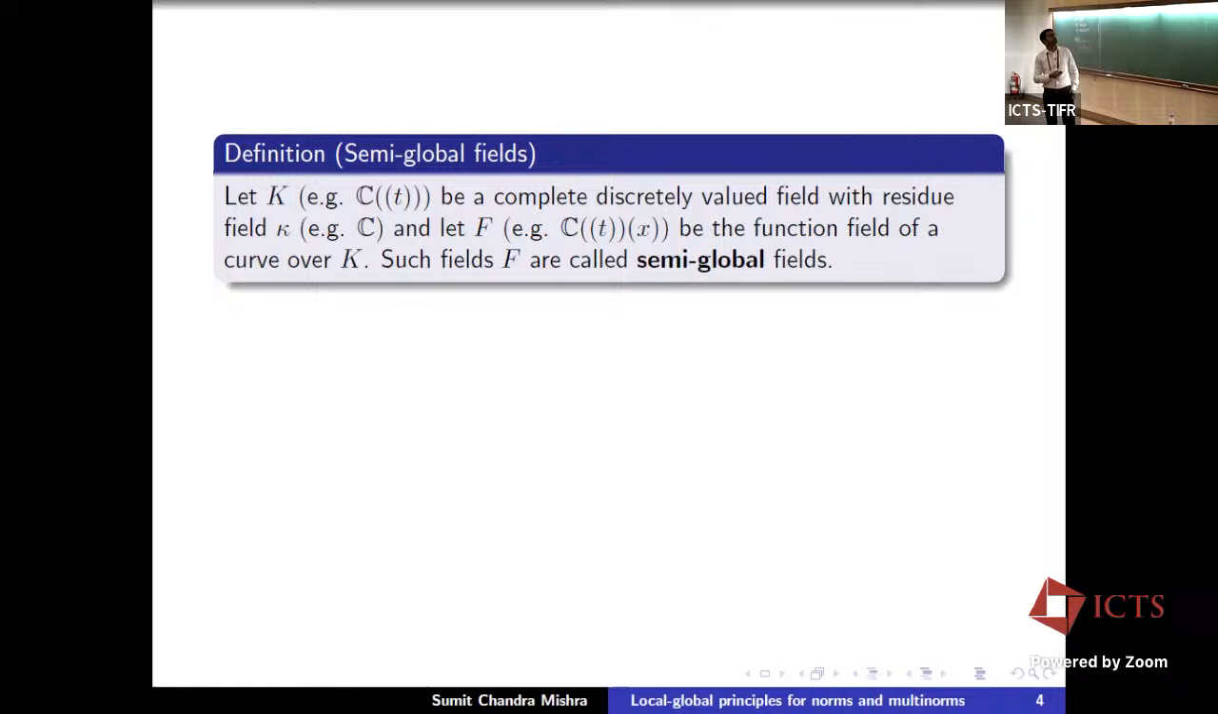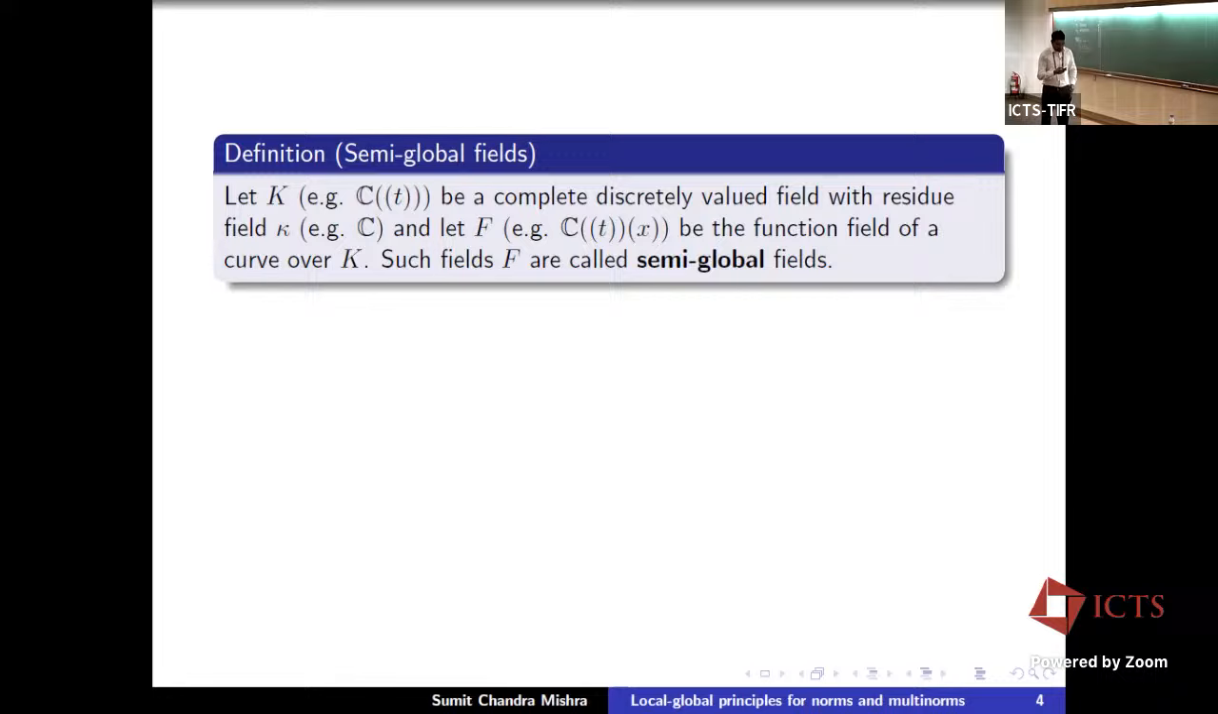So let us start with a field K, which is a complete discretely valued field with residue field kappa. For example, we can take Laurent series over the field of complex numbers. The residue field is just the field of complex numbers. And let F be the function field of a curve over K. So for example, if you take a rational function field, we get this field. So such fields are called semi-global fields. So to repeat, semi-global fields are function fields of curves over complete discretely valued fields.